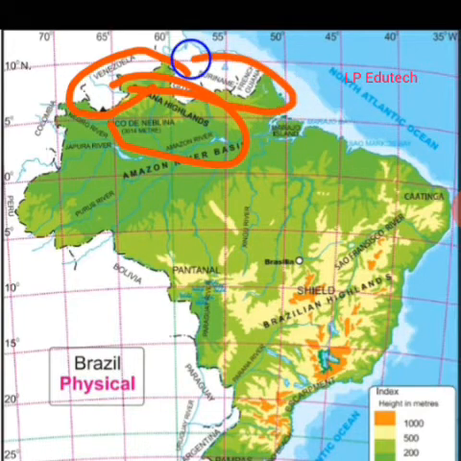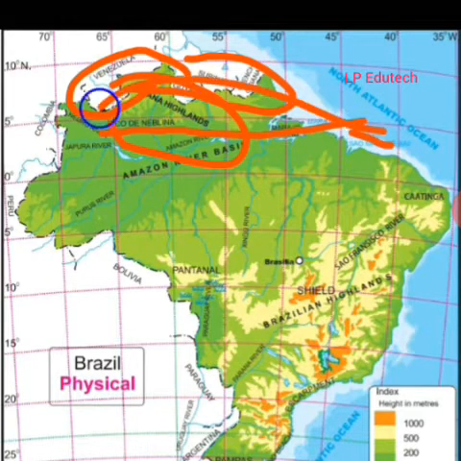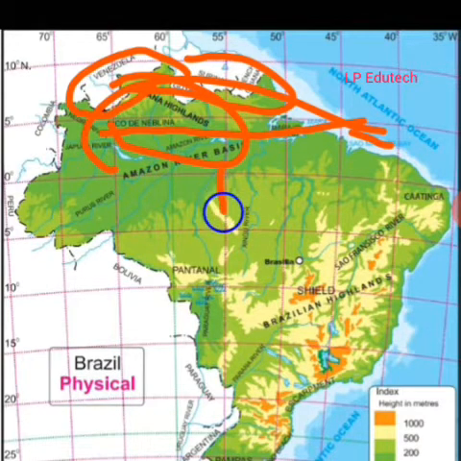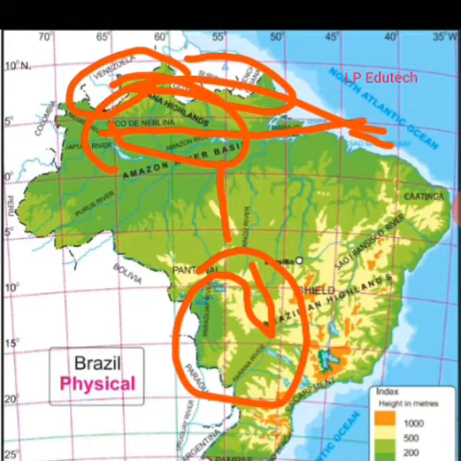Here lies French Guiana. It covers the states of Roraima, Para, and Amapa in the north. So here are the three states titled Roraima, Para, and Amapa. The location lies up to here, and Amapa. The lower part of this highland is found in Brazil. It mainly lies here. This is the lower part.